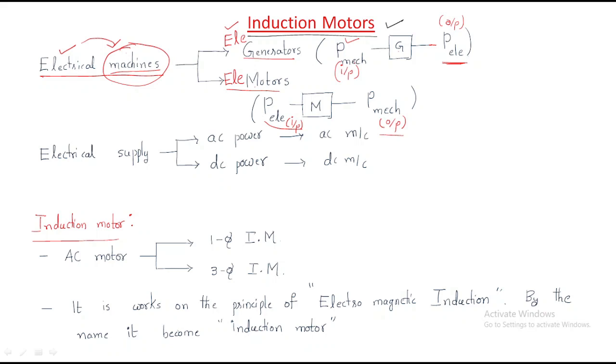The electrical supply may be on the input side or the output side. The output side has the electrical generator, which generates electrical power. The input side is the motor, which generates mechanical power.